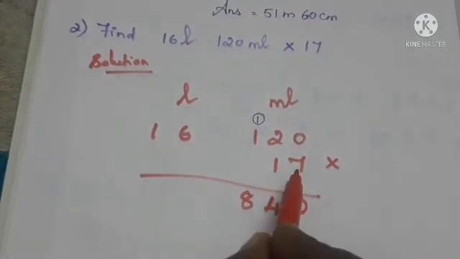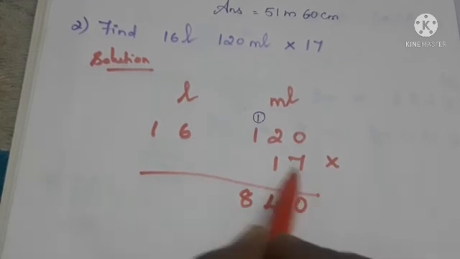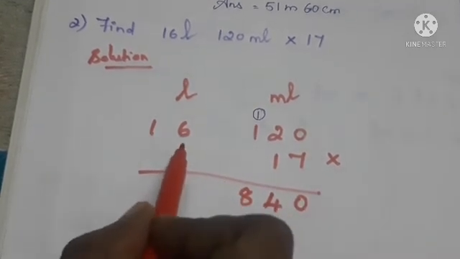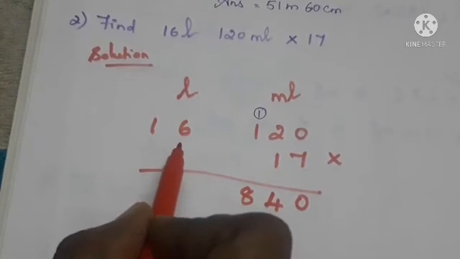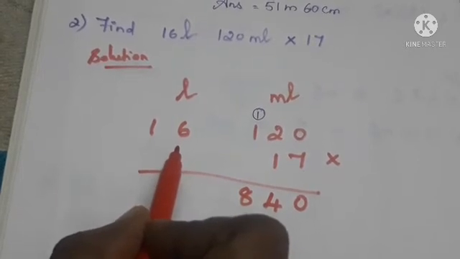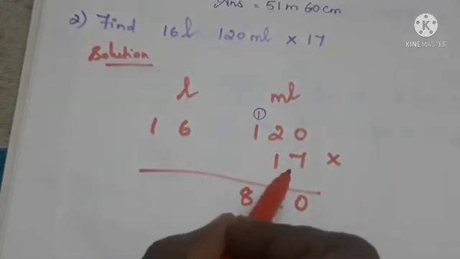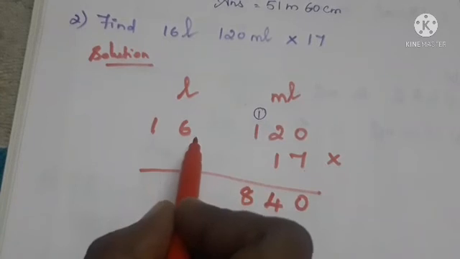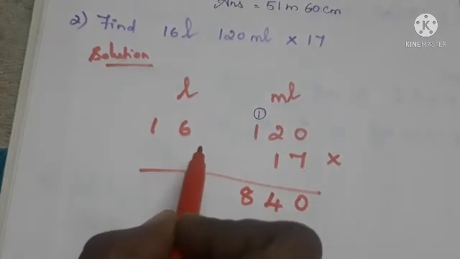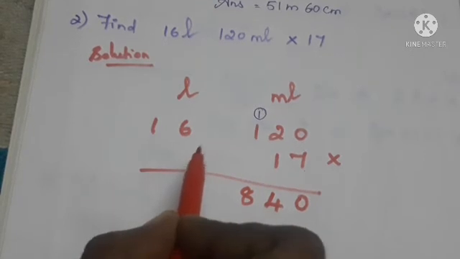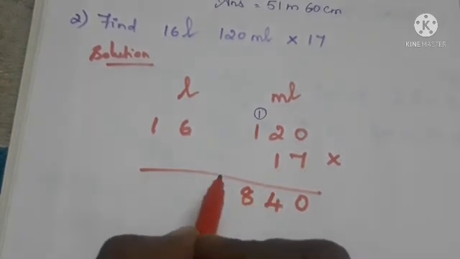Next we have to multiply 7 with the 6. 7 into 6. So we have to say the table once again. 1 seven is 7, 2 sevens are 14, 3 sevens are 21, 4 sevens are 28, 5 sevens are 35, and 6 sevens are 42.